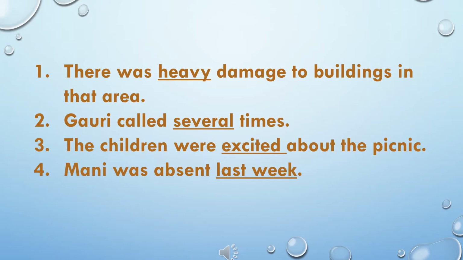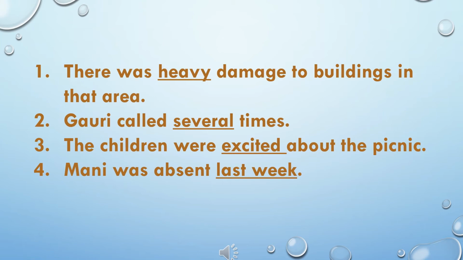First sentence, there was heavy damage to buildings in that area. In this sentence, heavy is the adjective. Second, Gauri called several times. Several, adjective. Third, the children were excited about the picnic. Adjective, excited. 4. Money was absent last week.